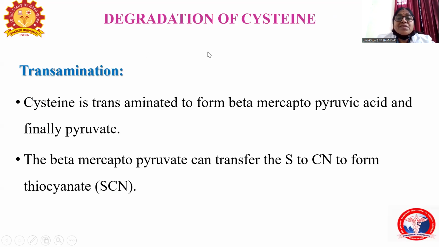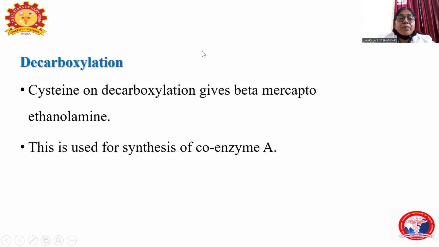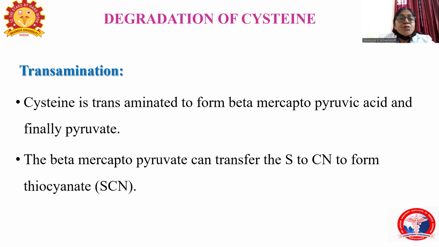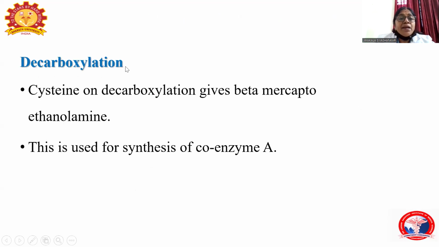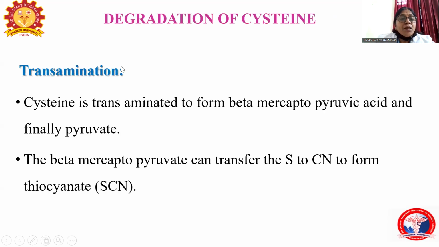How is the cysteine degraded? Degradation is by transamination and by decarboxylation. In transamination, cysteine is transaminated first to form beta mercaptopyruvic acid and then pyruvate.